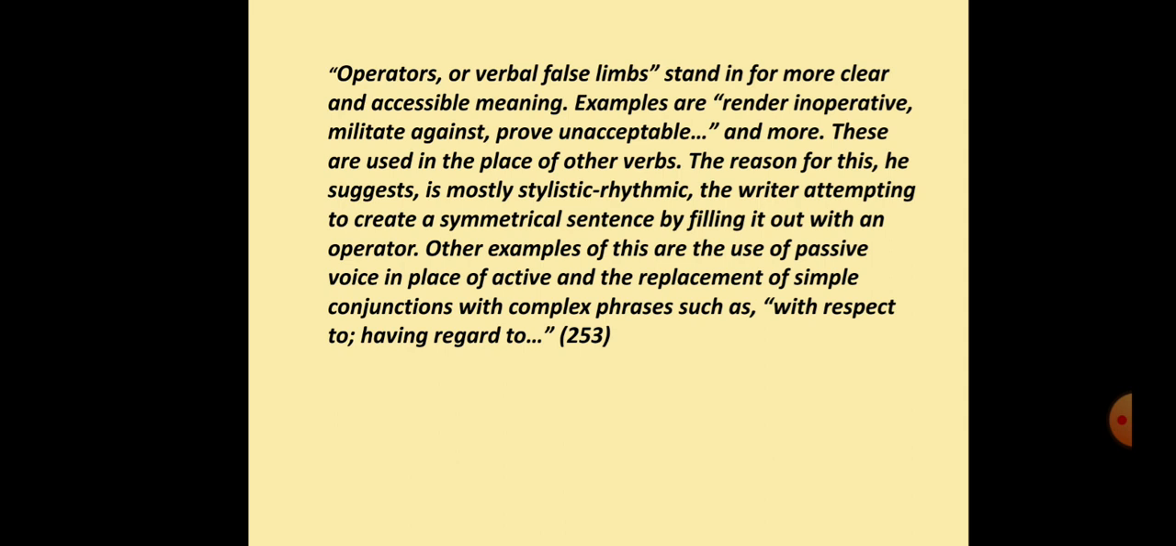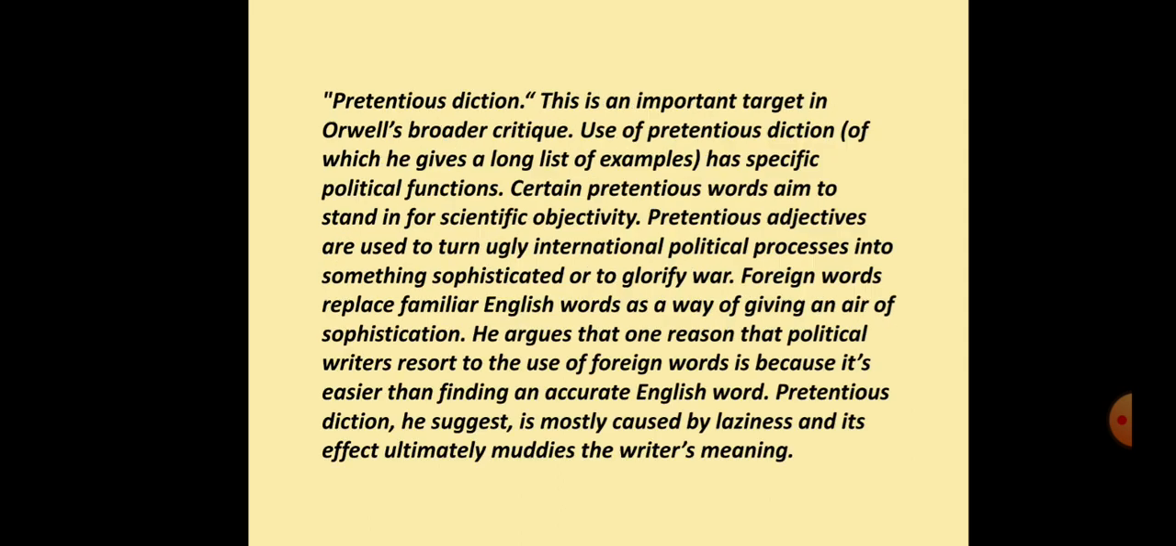Other examples of this are the use of passive voice in place of active and the replacement of simple conjunctions with complex phrases such as with respect to, having regard to. So this is again another reason for decadence of language, for the vagueness of the language, that instead of using simple verbs we use verb phrases, and that complicates the meaning and makes it vague.